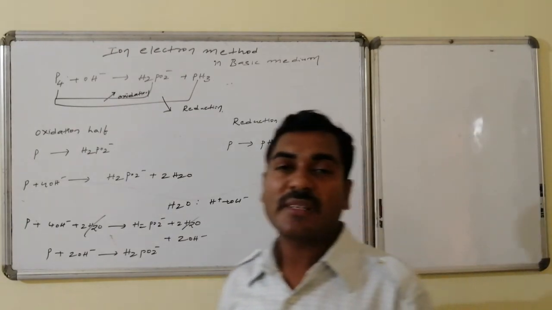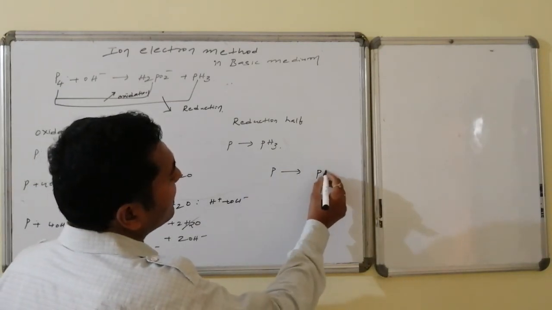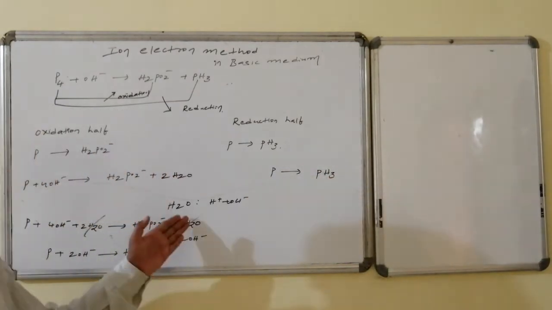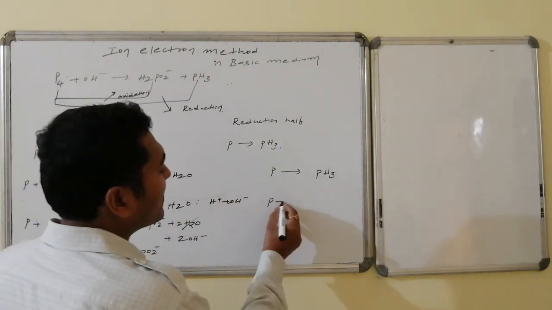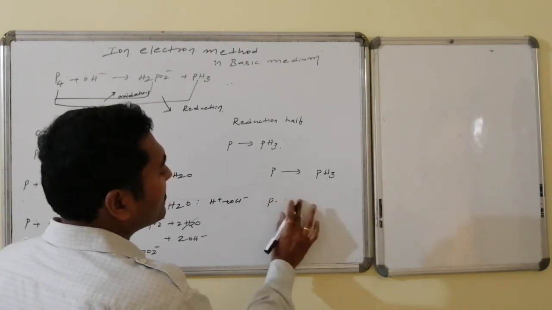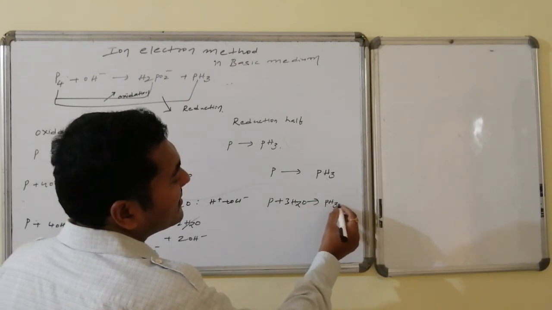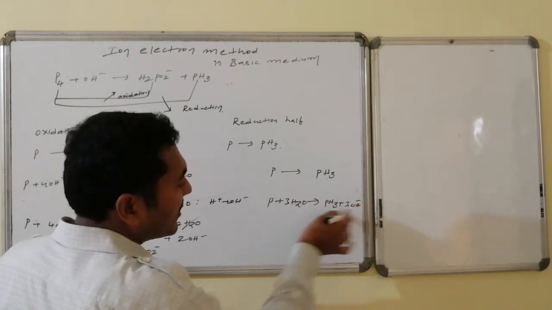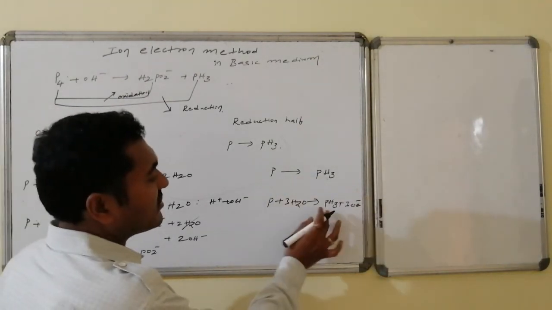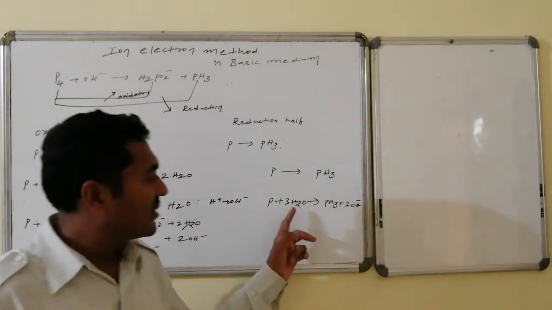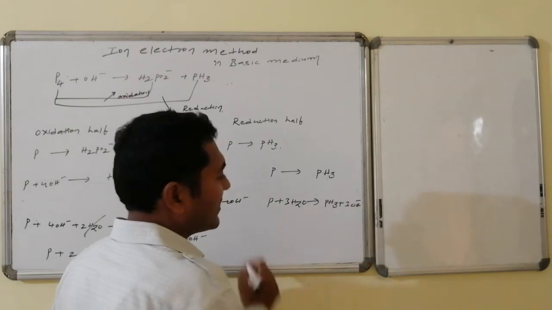Let us come to the phosphine formation. Phosphorus is converted to PH3, whereas here it has 3 hydrogens extra. How are hydrogens balanced? Whichever side hydrogens are less, to that side that many waters are added. So we add 3 waters, and on the other side we add OH minus, which is hydrogen only. Now this is balanced, with 1 phosphorus, 6 hydrogens and 3 oxygens. This is equation 1, equation 2.